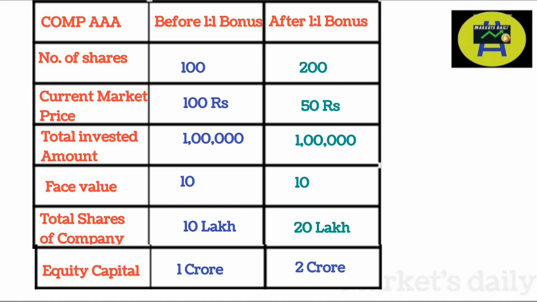And the total investment would remain the same in both the columns since it is 100 into 100 in the before bonus column and it will be 50 into 200 in the after bonus column. And the face value is going to be the same. There's no change in the face value. Total number of shares before bonus is 10 lakhs and after bonus it is going to be 20 lakhs. The equity capital or share capital is 1 crore initially, that is before announcement of bonus, and after bonus it is 2 crores.